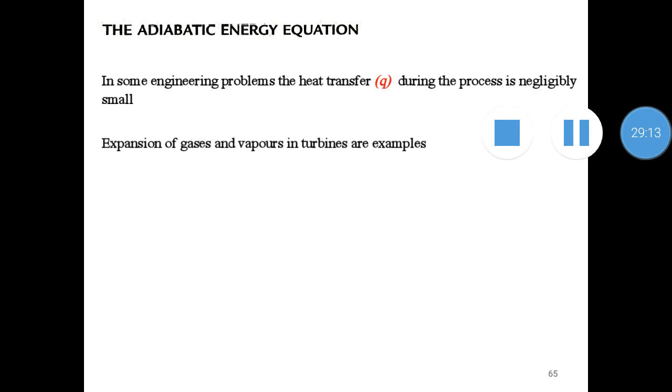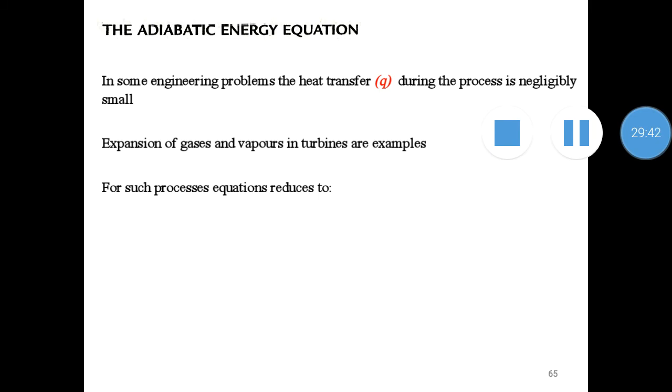Some examples are shown here. Expansion of gases and vapors in turbines are examples. For such processes, in the case of turbo compressors and turbines, we all know that there won't be any heat transfer. Heat transfer will be equal to 0. They will be thermally insulated. So the Q term will be equal to 0 when we are considering these situations.